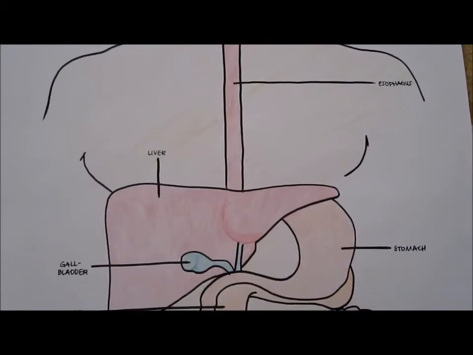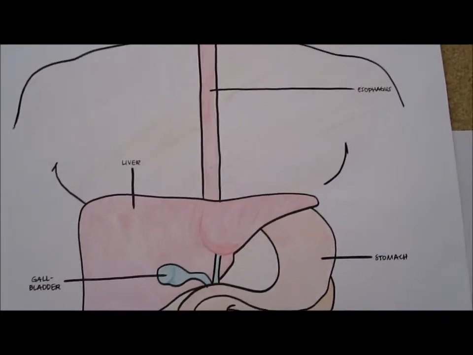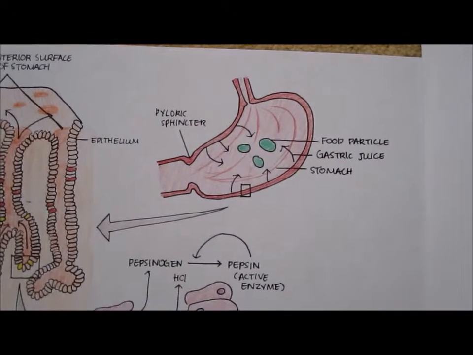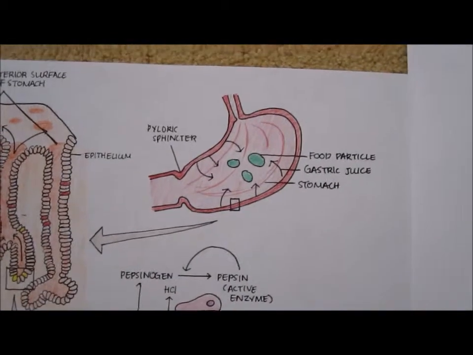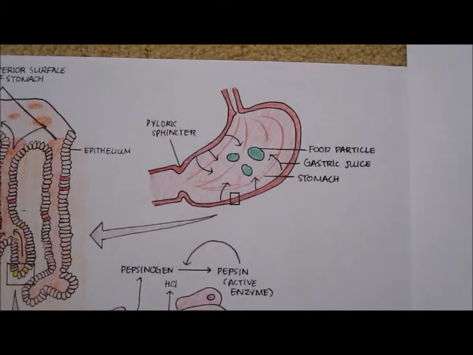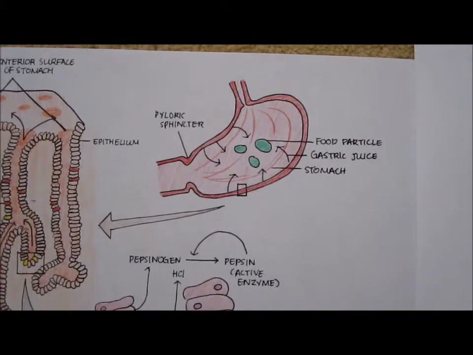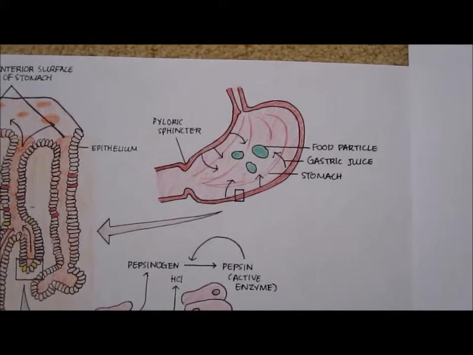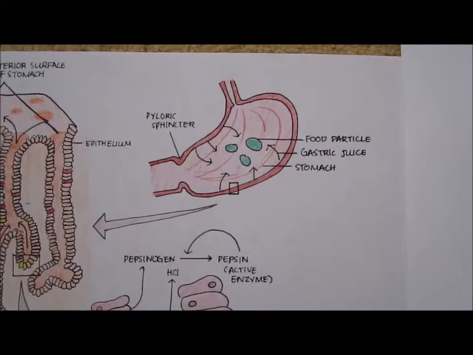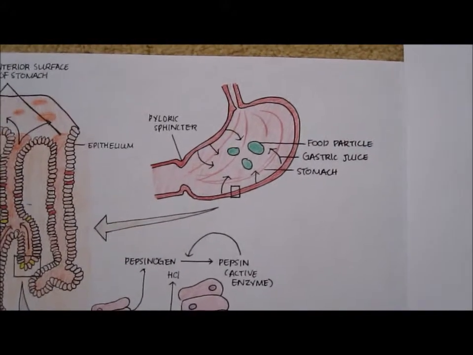The esophagus moves food from the pharynx down to the stomach by peristalsis. The pyloric sphincter regulates the passage of material between compartments. The stomach stores food and secretes a digestive fluid called gastric juice, which is composed of pepsin and pepsinogen. Pepsin begins the hydrolysis of proteins. It breaks proteins into small polypeptides.